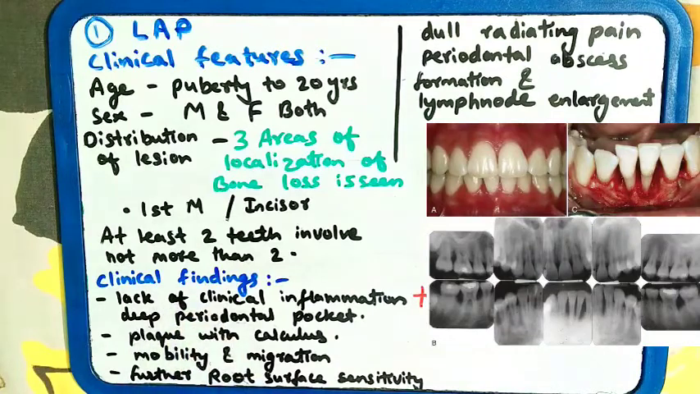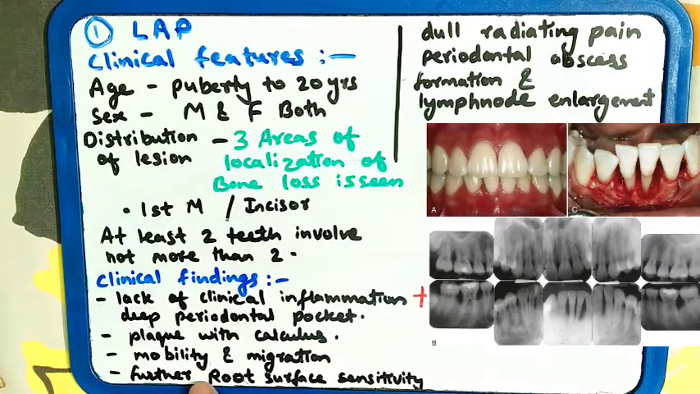Clinical findings: lack of clinical inflammation. There will be no inflammation seen here. Deep periodontal pockets are present. There is formation of plaque with mineralization into calculus. Plaque will be there, and after mineralization it converts into calculus. The main symptom seen is mobility, and there will be migration of the first molar and the incisors.